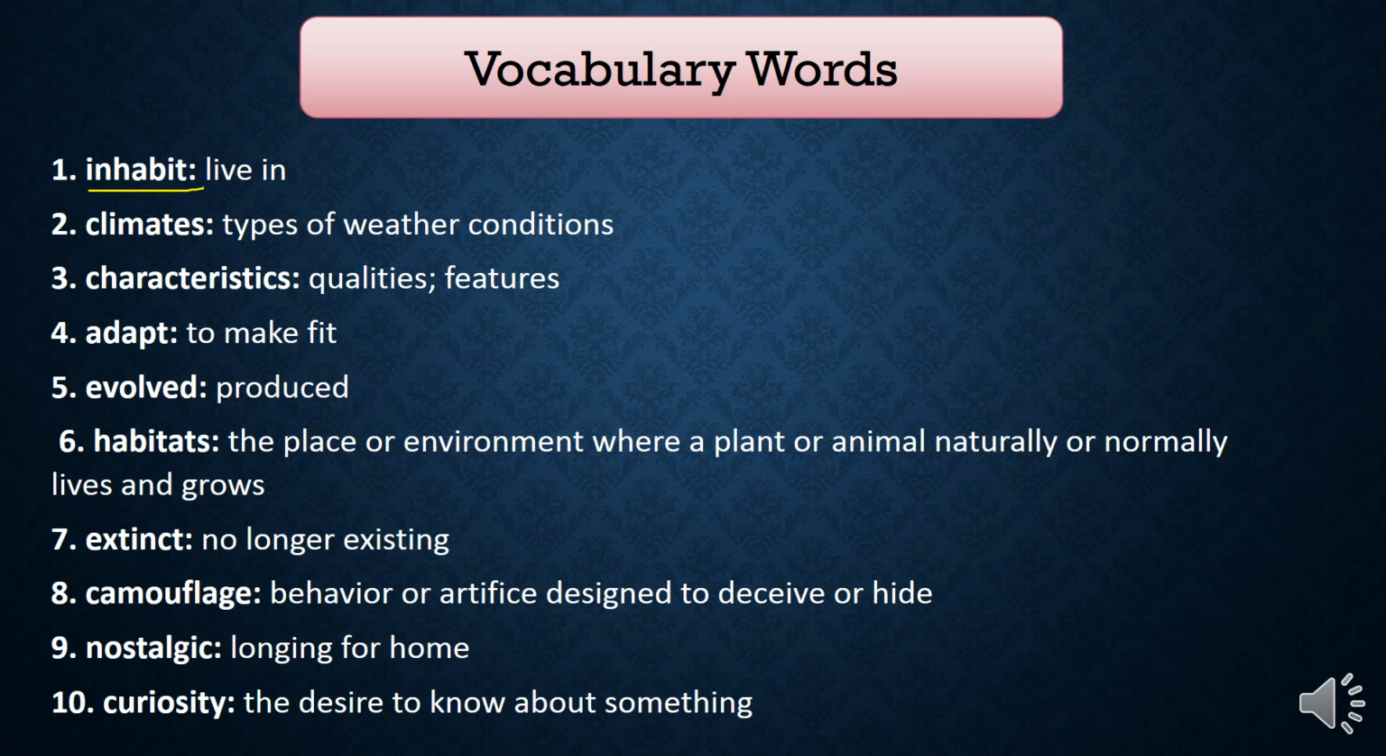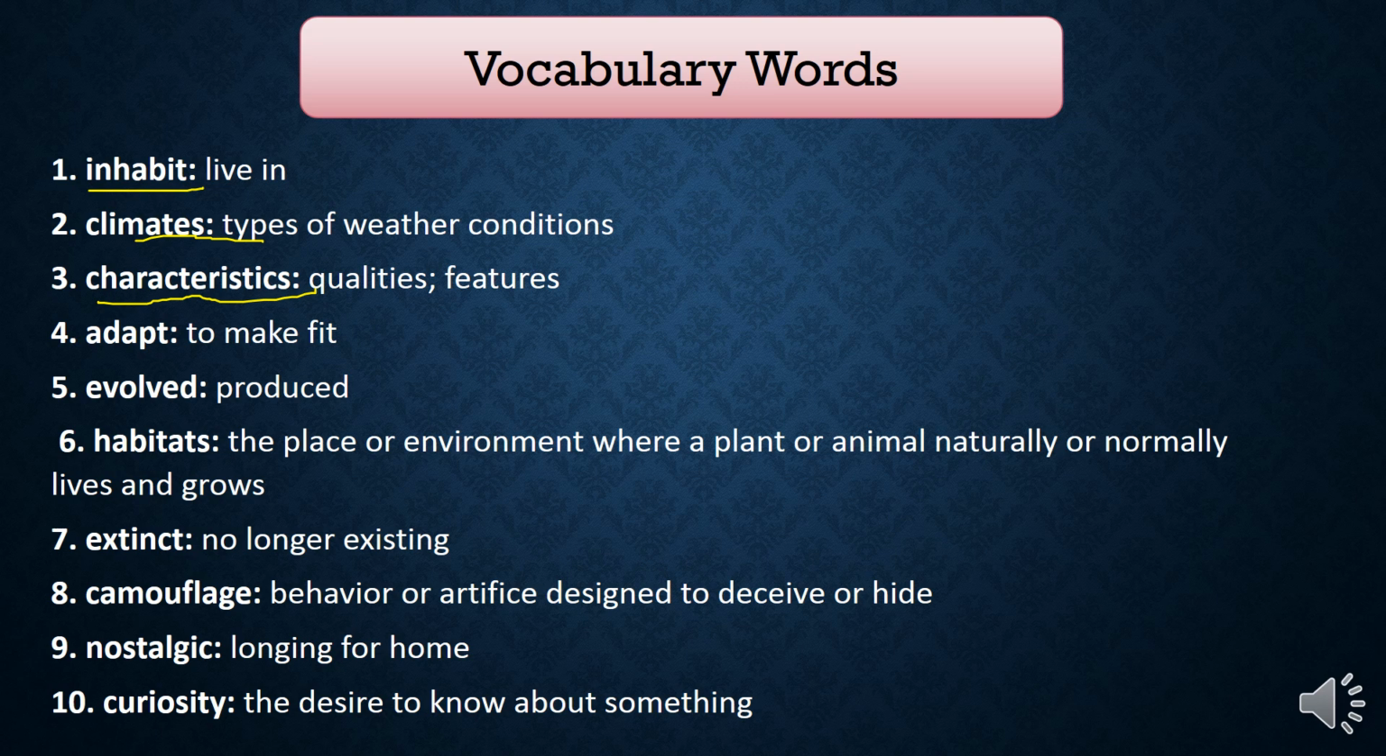Climates. The climate is the types of weather conditions, whether it's windy, rainy, hot, or snowy. This is what we mean by the word climates. It's the types of weather conditions. Number three, characteristics. Characteristics are the qualities or the features. For example, when I want to describe a person or an animal, there are some characteristics or features or qualities that describe this person or this animal. We call these features characteristics.